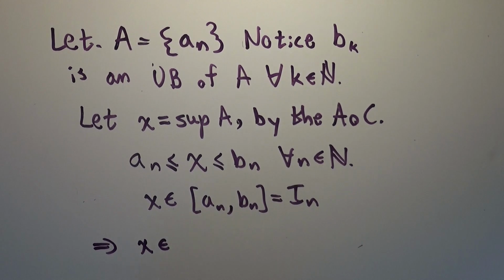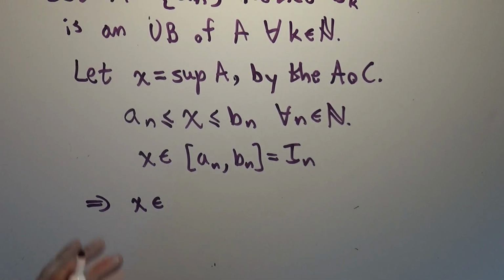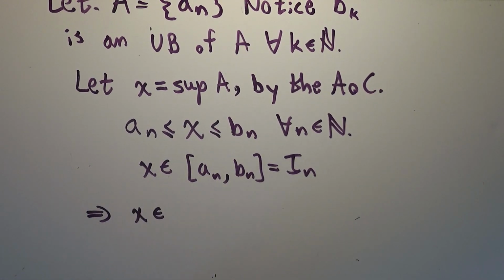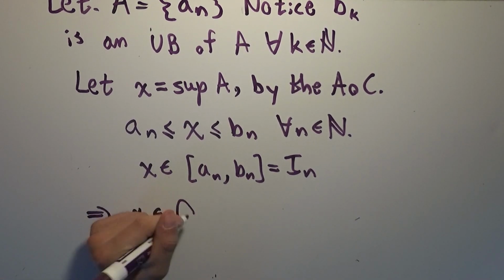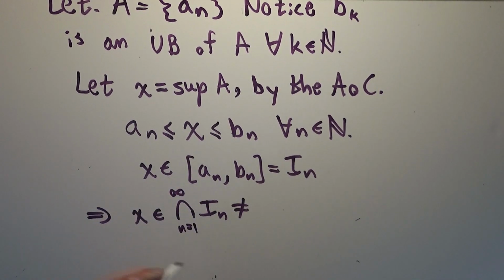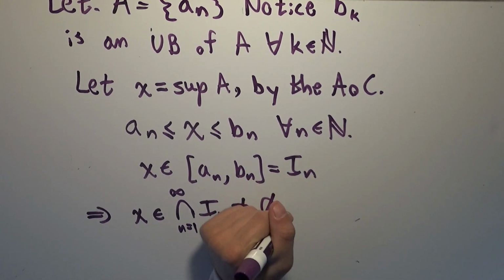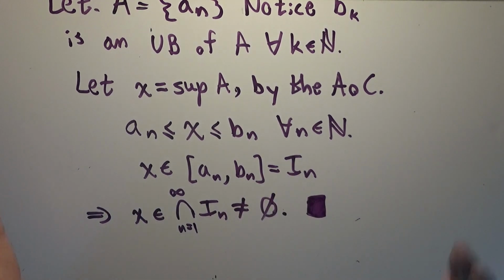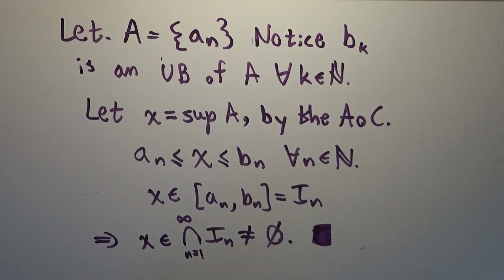The intersection of a collection of sets, whether the collection is infinite or not, is just all the elements that appear in every set. Since we've shown that x appears in every one of these intervals, it must be in the intersection of all of them, which proves the intersection is not empty. Which is the theorem. We showed that the nested interval property is true: if you have an infinite nested collection of closed intervals, the intersection is never empty. I hope that's clear.